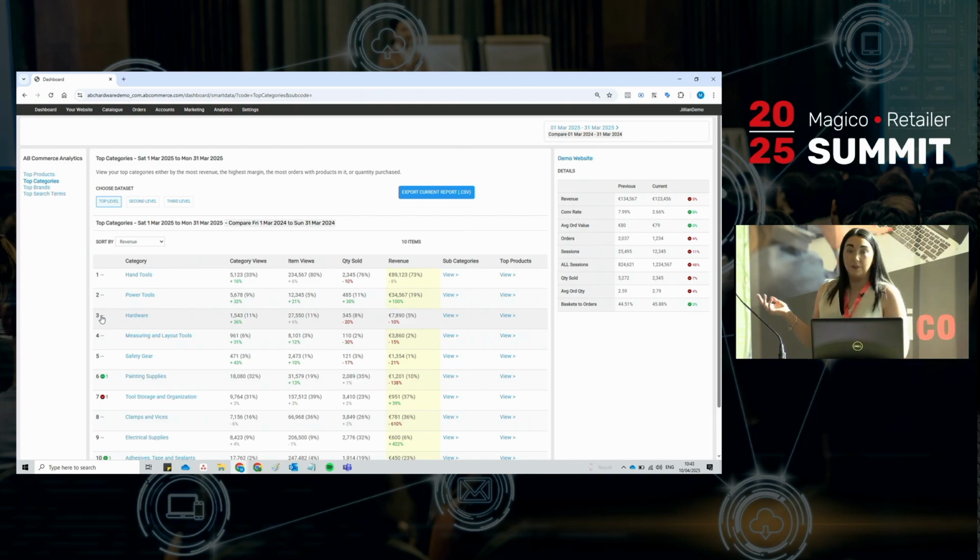Is there delivery issues? You know, what's your delivery on that category, which I know would probably be a big one in terms of our hardware retailers in the room. Delivery is probably one of the bigger issues in terms of certain size products. So it's good to know that, right, okay, hardware, geez, that didn't do as well this year, but what's the reason behind it? Are you looking for that insight, and are you taking action from that insight?